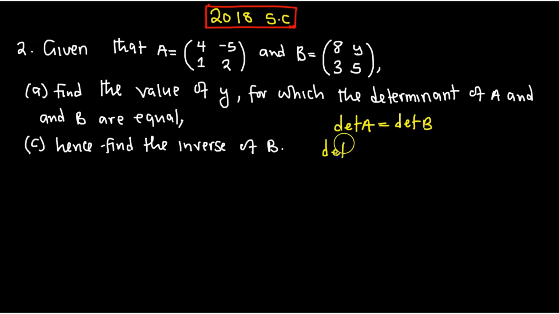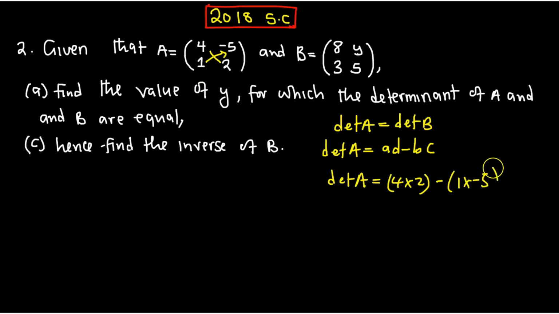So, the determinant is equal to major diagonal minus minor diagonal. What is the major diagonal? So, the determinant is equal to 4 multiplied by 2, then minus, the minor diagonal is this one, 1 multiplied by negative 5.